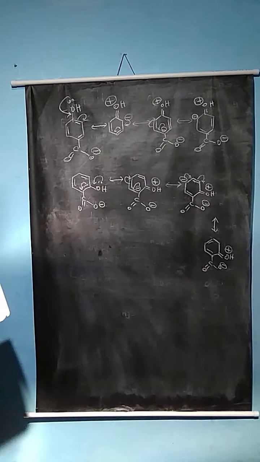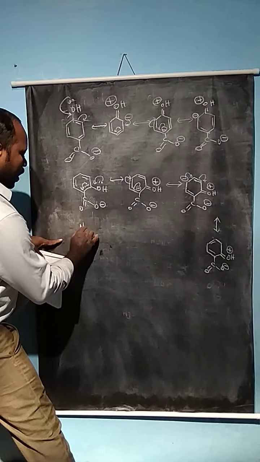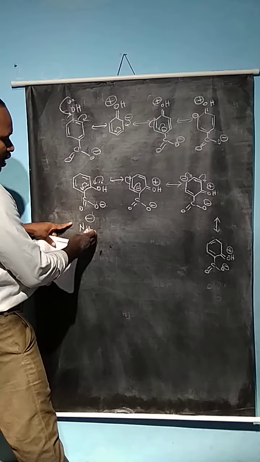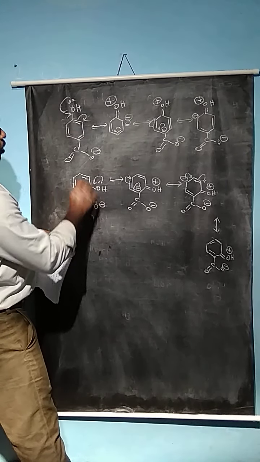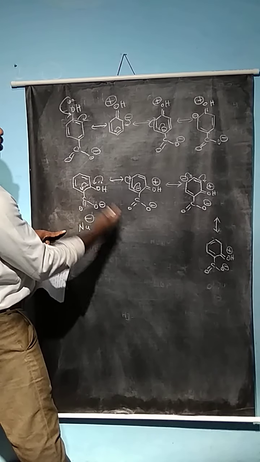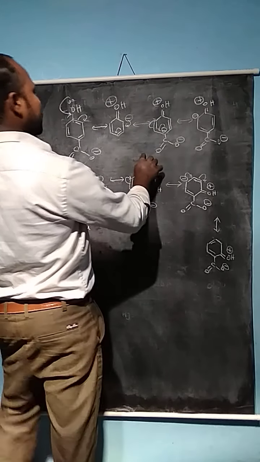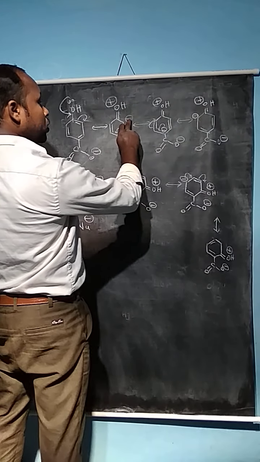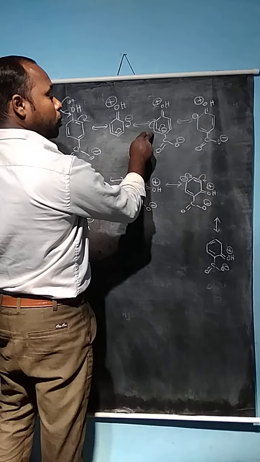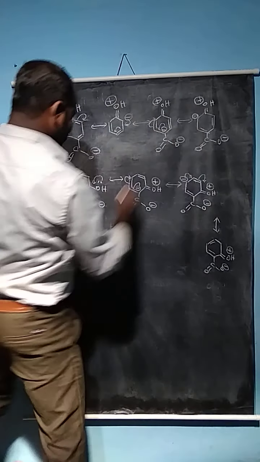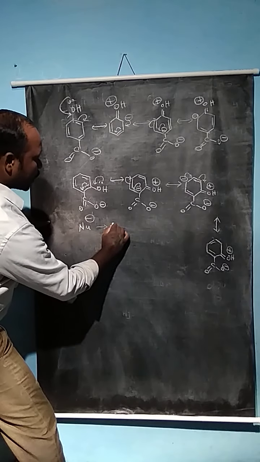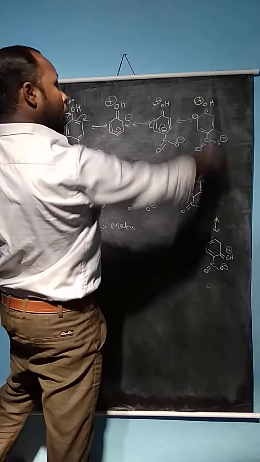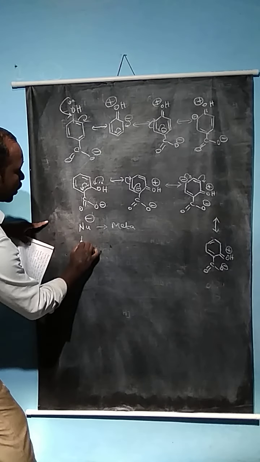This is, if it is a nucleophilic reagent, one of the very important concepts: the nucleophile consists of a negative charge, so it desires to attack compounds which contain a positive charge. However, here the negative charge is created at the ortho and para positions, but in the case of the meta position the negative charge is not created. So the nucleophile can attack at the meta position when an electron donating group is present in aromatic carboxylic acids.